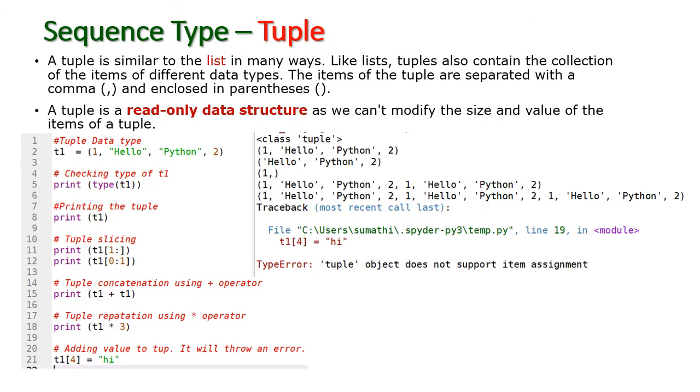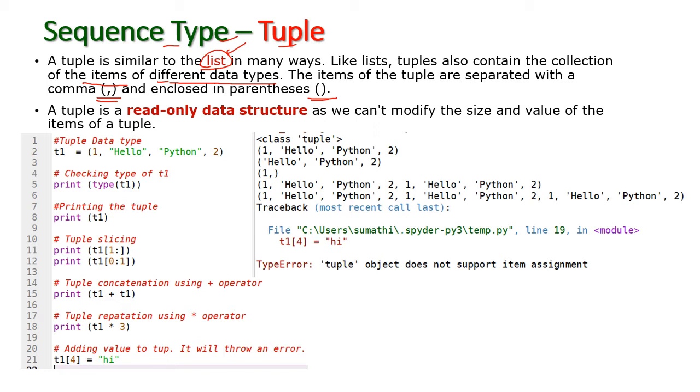And next let us see the tuple data type. This is another important one from the sequence data type. So tuple is almost like the list data type. The tuple also accepts a collection of data items which are separated by comma, and those data items are of different data types. Here also a collection of data will be there, and those data will be separated by comma. The only difference between list and tuple is that here we are using parentheses.